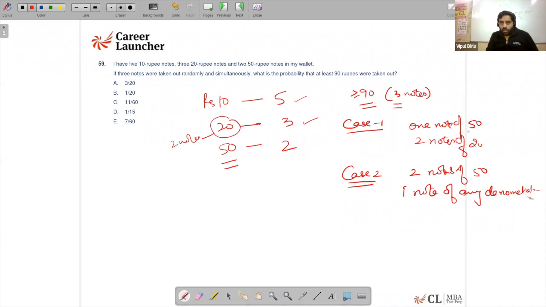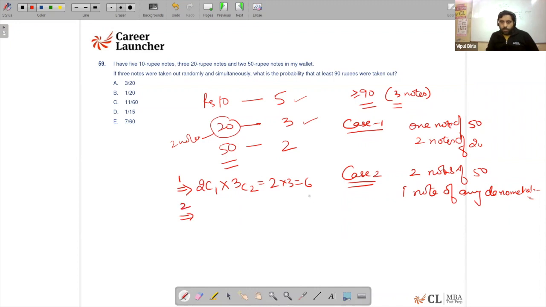So if I need to calculate case number 1, one note of 50, that's going to be 2C1, any one out of these 2, and 2 notes of 20, which is going to be nothing but out of 3, 3C2. So the total number of cases for case 1 is going to be 2 into 3, that is 6. Case number 2, this is 1, this is 2.